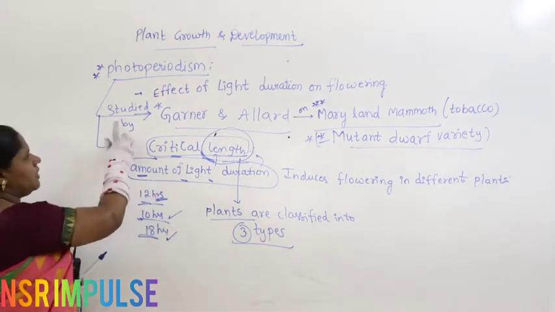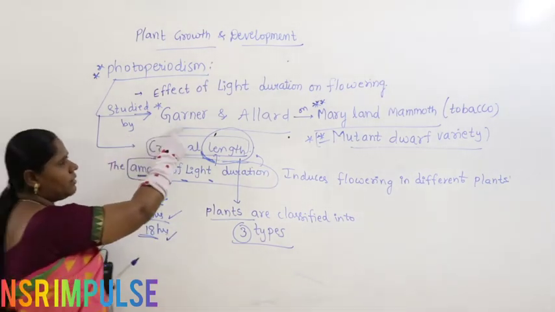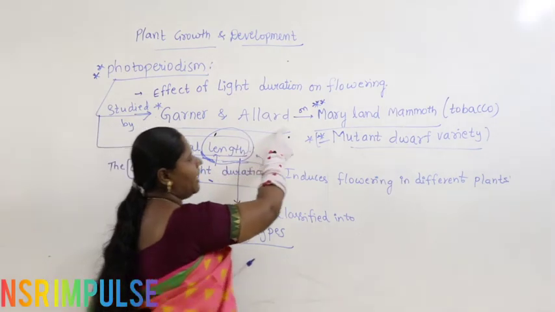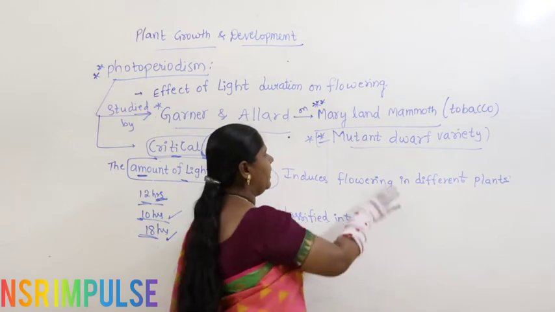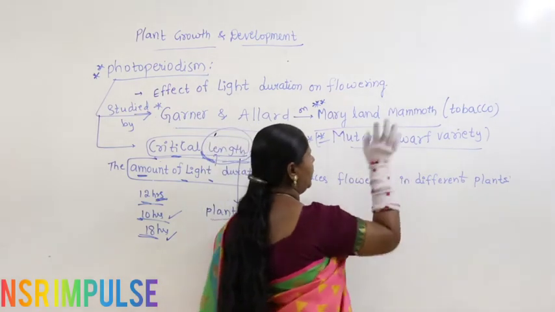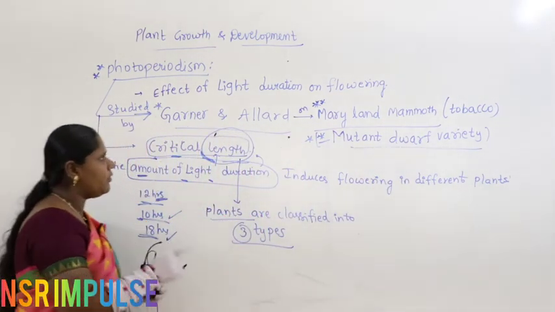Who studied it first? It was first studied by the scientists Garner and Allard on the plant Maryland Mammoth. It's nothing but a tobacco variety. It is referred to as a mutant dwarf variety.